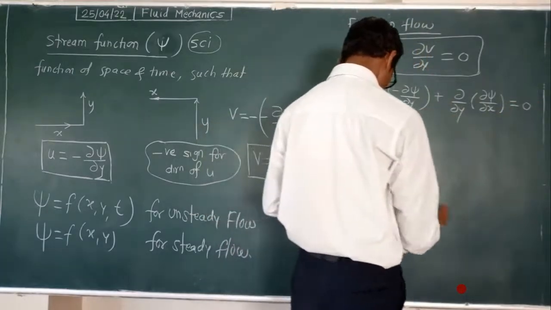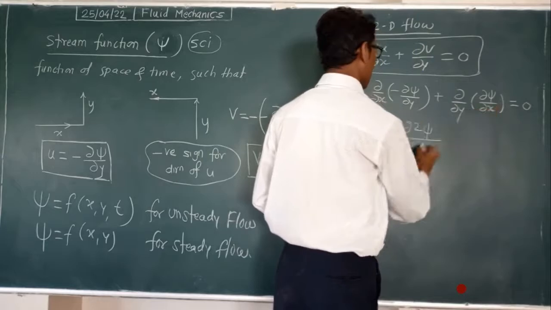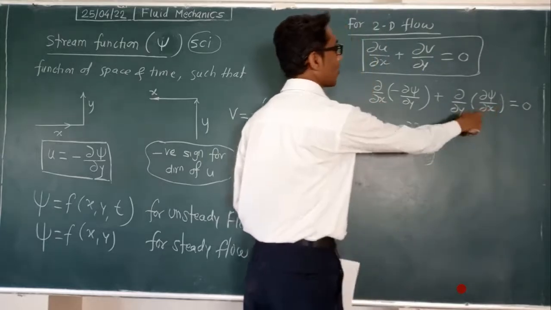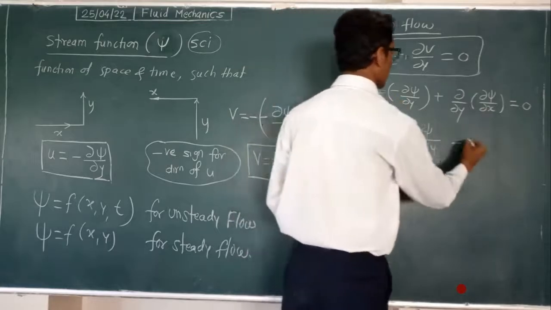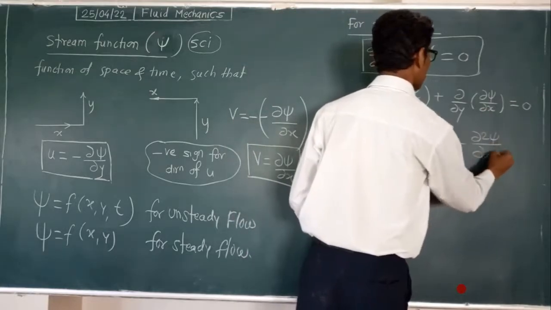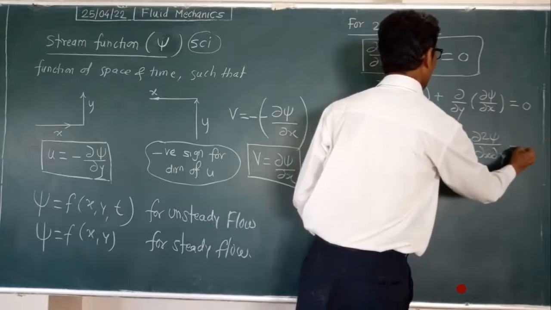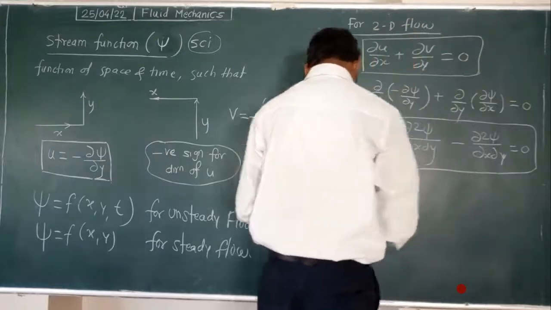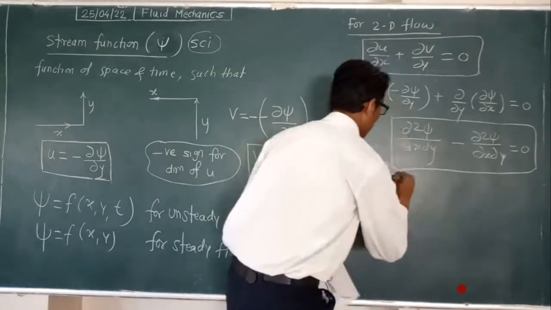So here it comes delta square psi upon delta x delta y. This quantity I will take first, with a minus sign, because here is a minus sign: minus delta square psi upon delta x into delta y is equal to 0. This represents a possible flow.